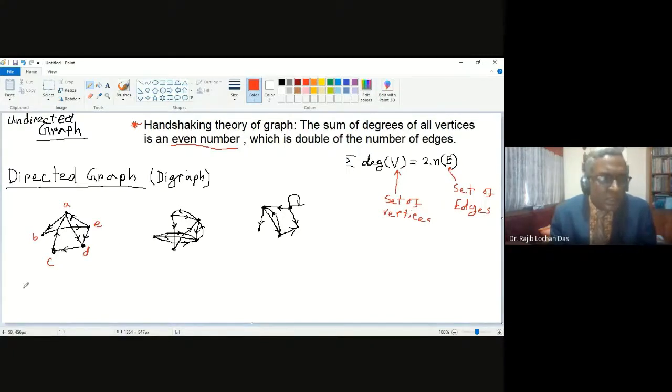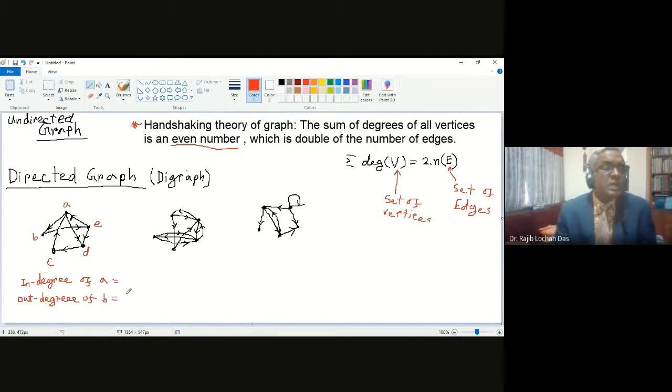In this case, you will consider two types of degrees, in degree of A and out degree of A. So for every point, there will be two types of degrees, that is in degree of A and out degree of A. So you have in degree of B, out degree of B. You have in degree of C, out degree of C, like that.